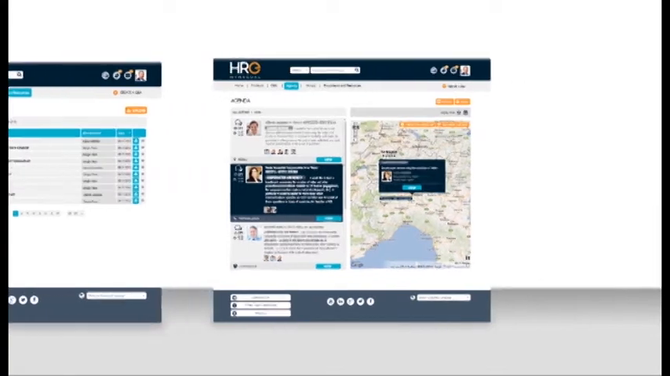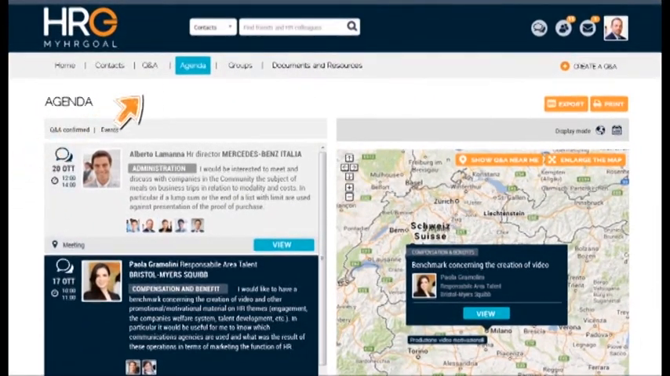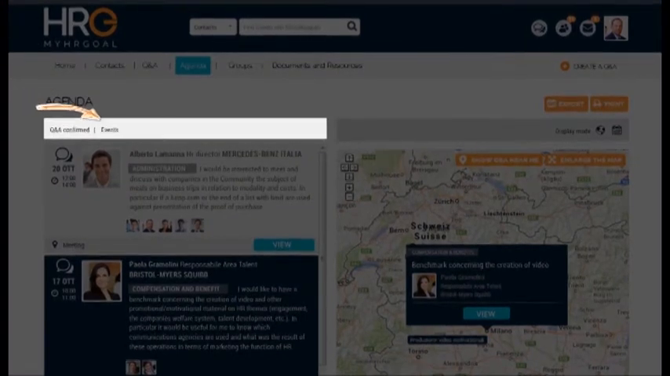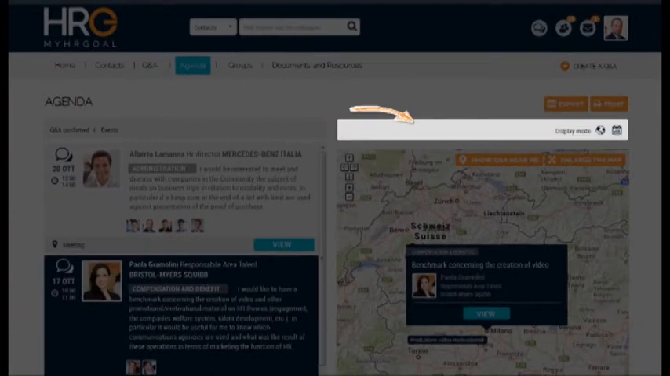To best organize your appointments, enter the Agenda section. Here you will find all the confirmed Q&A events to participate in, which can be visualized on the map or the calendar.